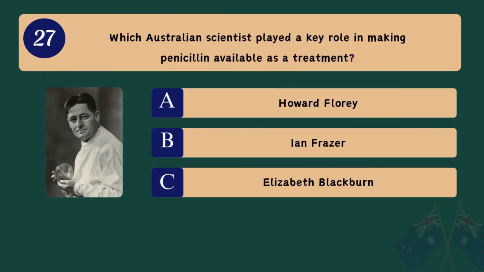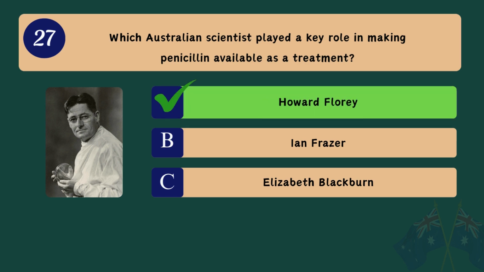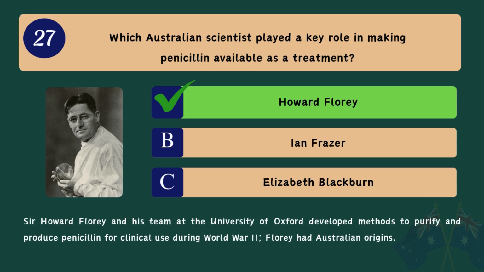Question 27. Which Australian scientist played a key role in making penicillin available as a treatment? A. Howard Florey. B. Ian Fraser. C. Elizabeth Blackburn. Correct answer. A. Howard Florey. Sir Howard Florey and his team at the University of Oxford developed methods to purify and produce penicillin for clinical use during World War II. Florey had Australian origins.